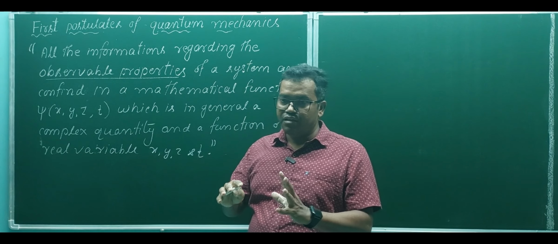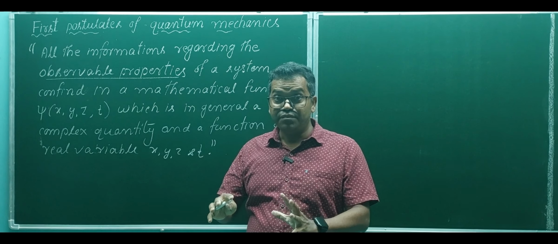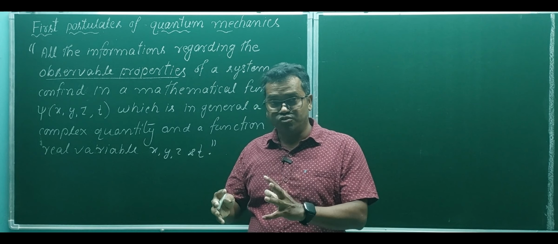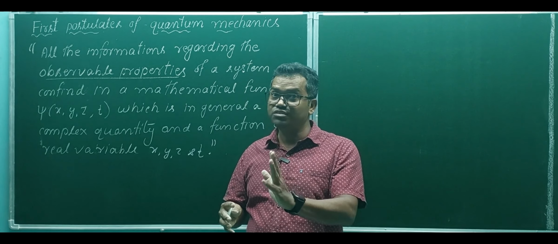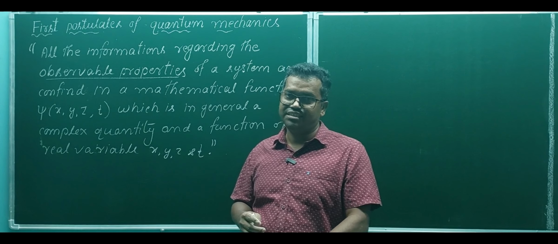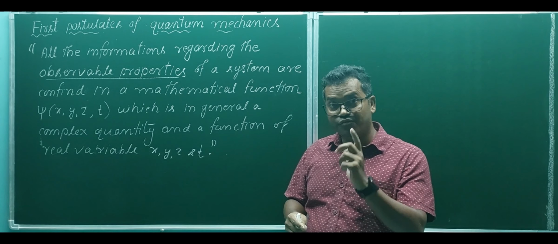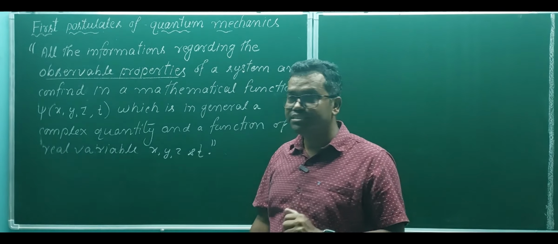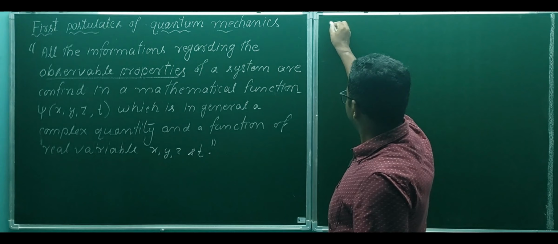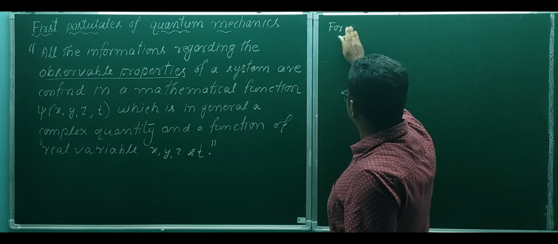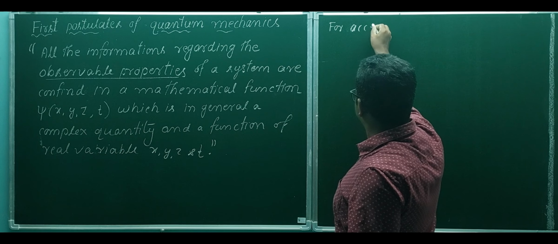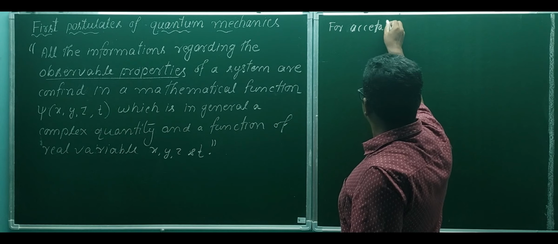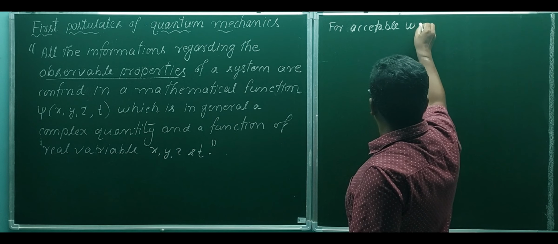Now, acceptable wave functions are those which follow certain conditions. What are the conditions for an acceptable wave function?